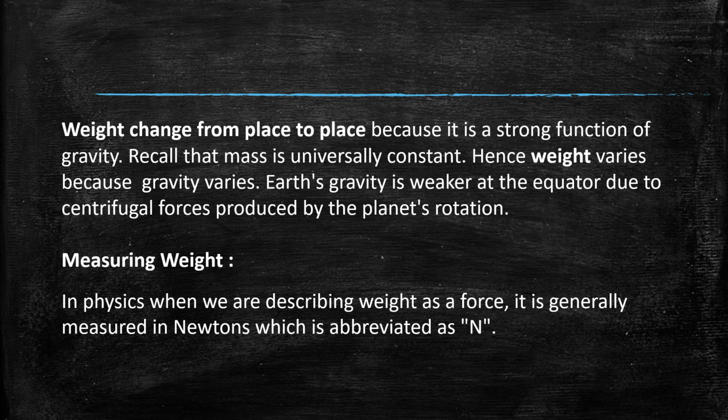Earth's gravity is weaker at the equator due to centrifugal force produced by the planet's rotation. Now measuring weight. In physics, when we are describing weight as a force, it is generally measured in newtons, which is abbreviated as capital N.